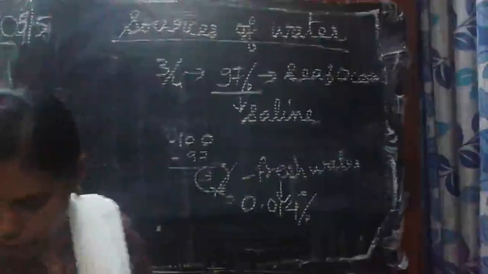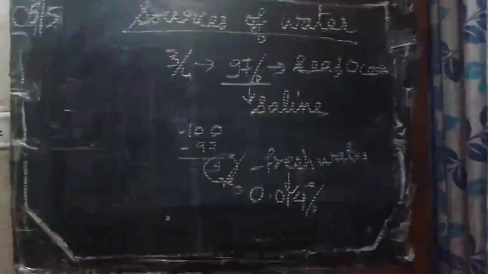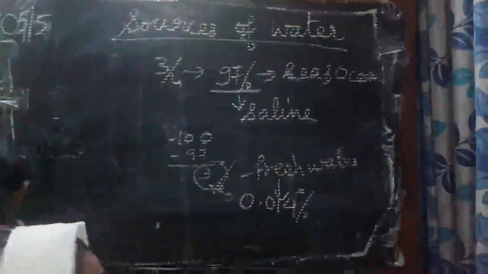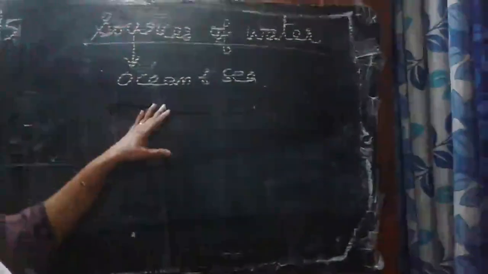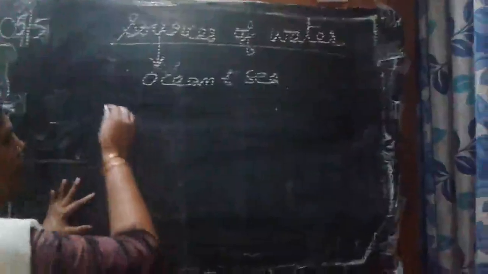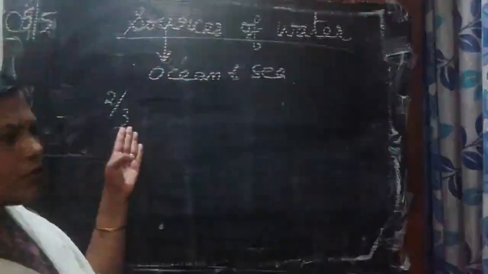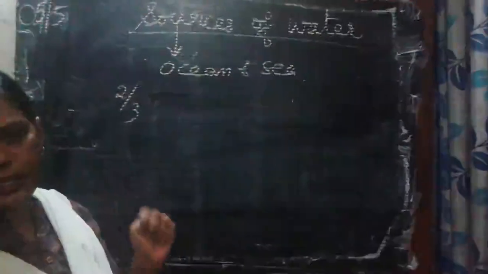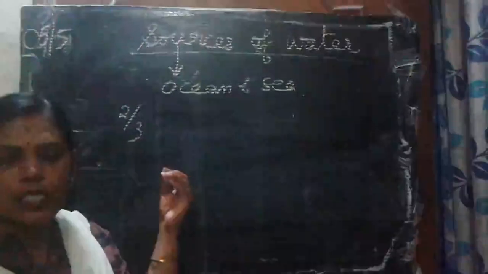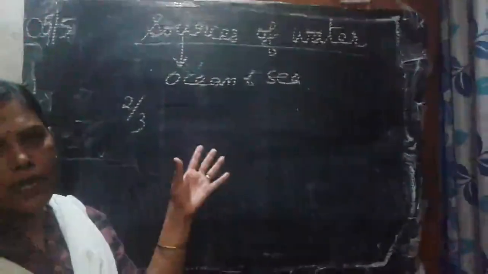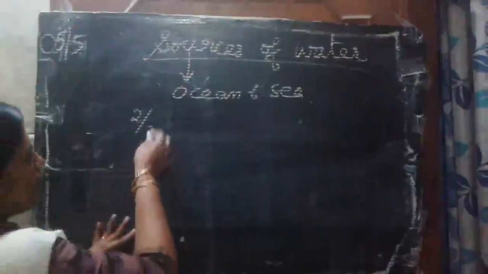Now the sources of water, you have to say the sources of water. The first one is ocean and sea. From this, two-third part of the water is ocean and sea water. And ocean and sea water, as I already said, contains salt, so it is not usable for drinking as well as for irrigation, right? That is the first source.